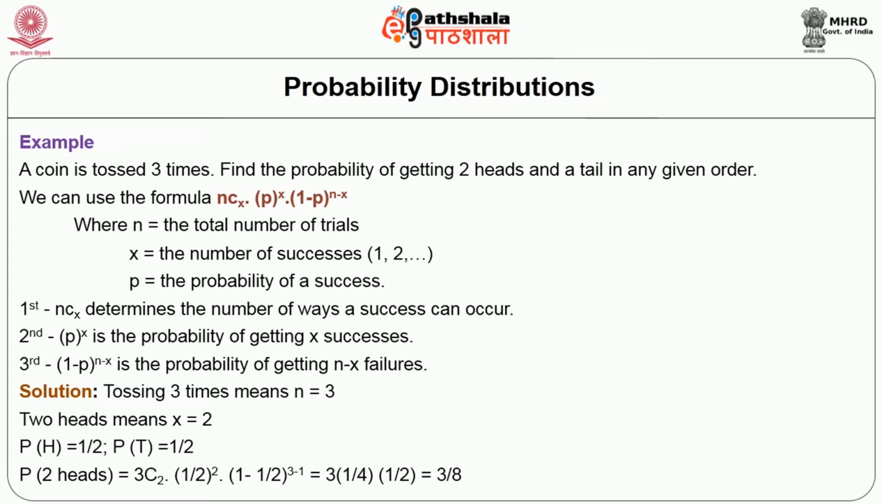How are we going to get 2 heads in 3 tosses? The probability of 2 heads is equal to 3 combination 2 into half to the power of 3. The same formula you are applying, you will get the probability, which is 3 by 8. Okay, this is all about the normal curve and normal probability distribution function.